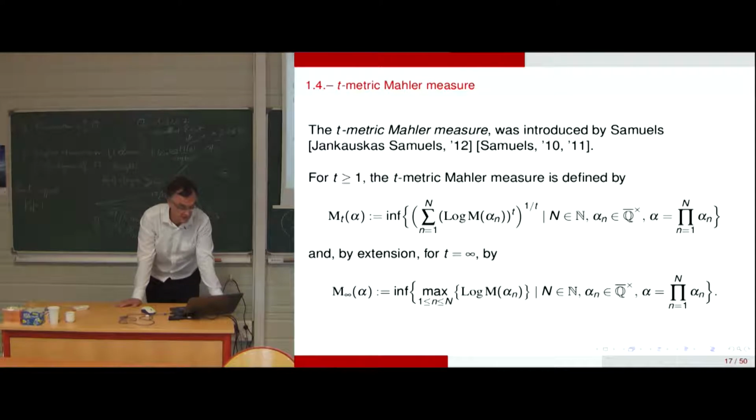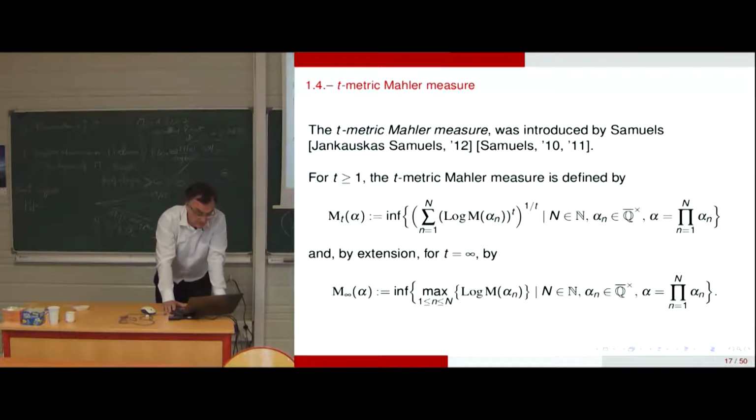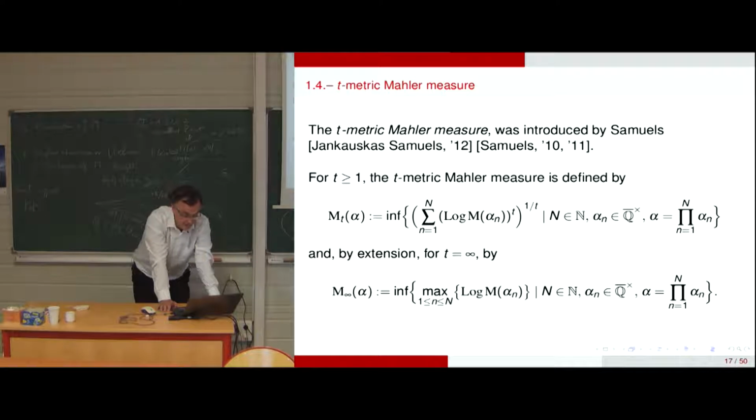So there is a t-metric Mahler measure. It was introduced by Samuels. So that's fairly recent. So when t is greater than or equal to 1, the t-metric Mahler measure is defined by the infimum of the sum of the logarithms of the Mahler measures of the factors when you decompose alpha, for any possibility of decomposition, and by extension for t equal infinity.